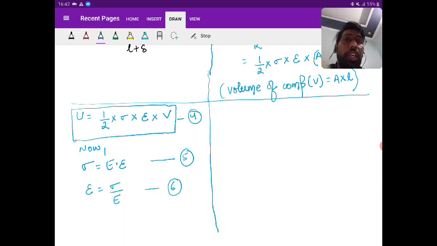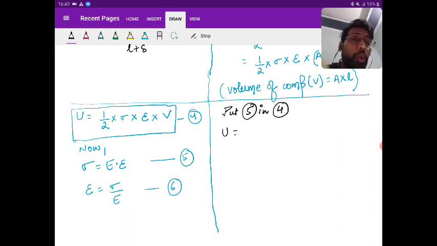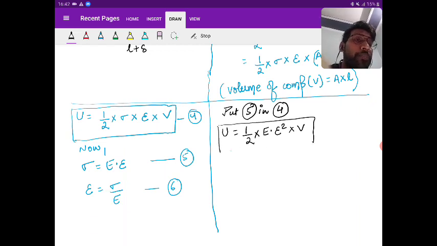So if I put 5 in 4, what am I going to get? U is equal to half into E into epsilon square into volume of component. Yes or no? Yes. So we got one more formula.